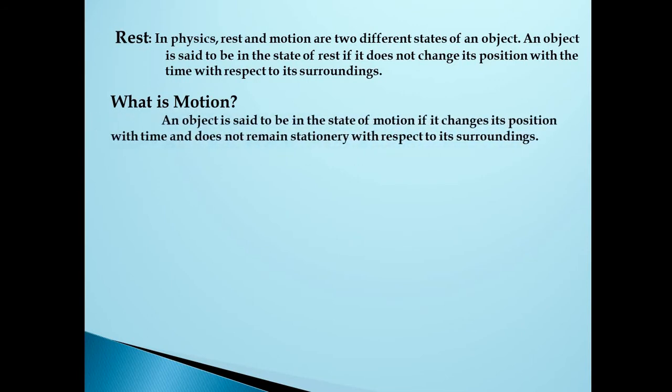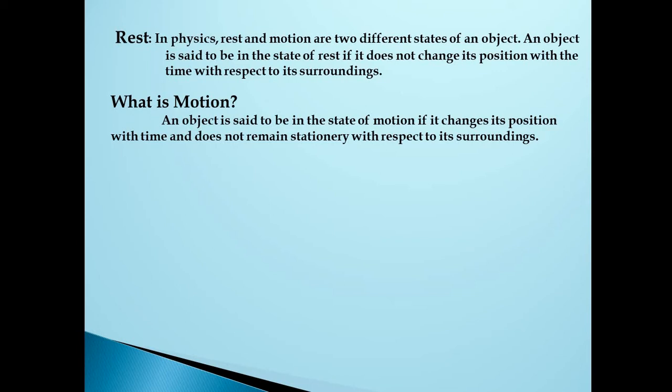So what do we mean by motion? An object is said to be in the state of motion if it changes its position. Before you turn on the fan, it is in a state of rest. It is not moving because there is no power supply. And when you turn on the fan, it started to move. The fan started to rotate with a given time. If anything doesn't remain stationary, that is, if the object is not in a position of rest with respect to its surroundings, then the object is said to be in a state of motion.